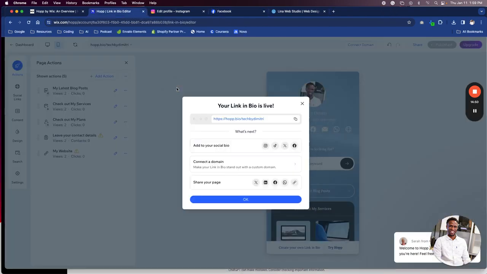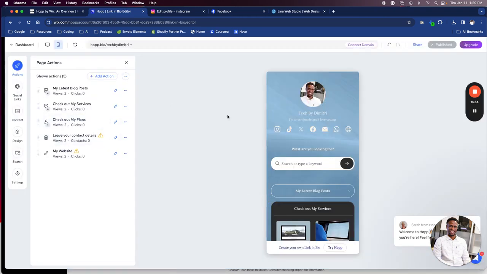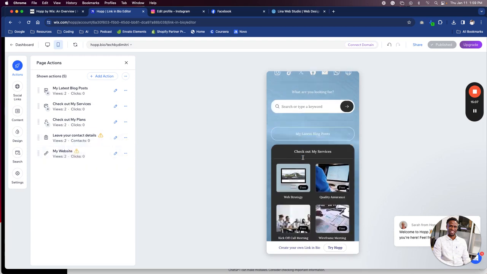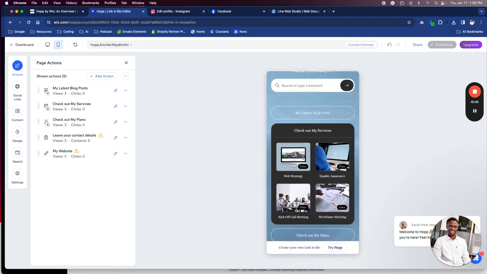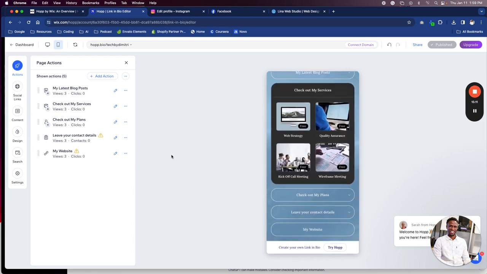No, I don't like that. All right, so this is how you create that Hopp new alternative to Linktree. I do like it. I'm not the biggest fan of the paid aspect to it, but it does create a lot of good features if you were to take your time. And if you do drive live traffic to your social media and people are going to your profile to click on your site, this is a great way to increase conversion. So yeah, I'm definitely on board with Hopps, and yeah, I think it's pretty cool.